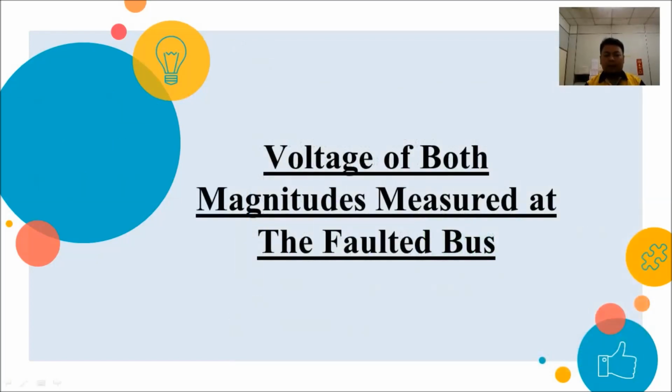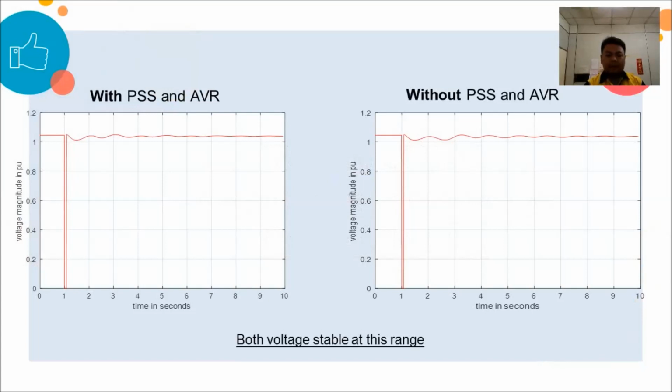For the voltage magnitude measured at the fault bus, with PSS and AVR, the voltage stabilizes at around 7 seconds. Without PSS and AVR, the voltage stabilizes at around 8 seconds.